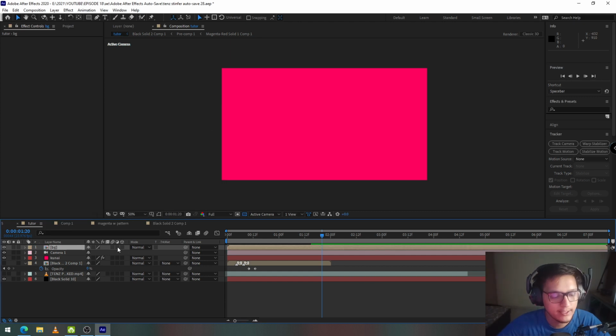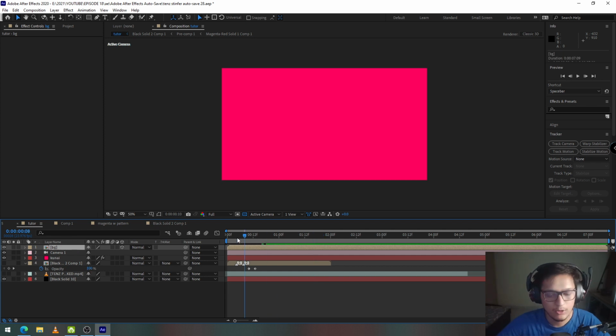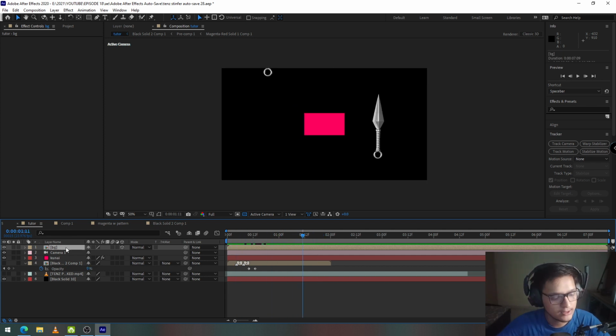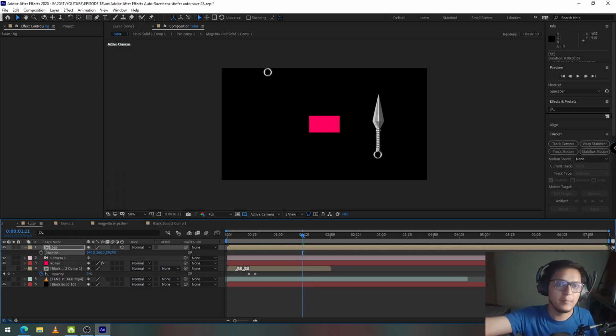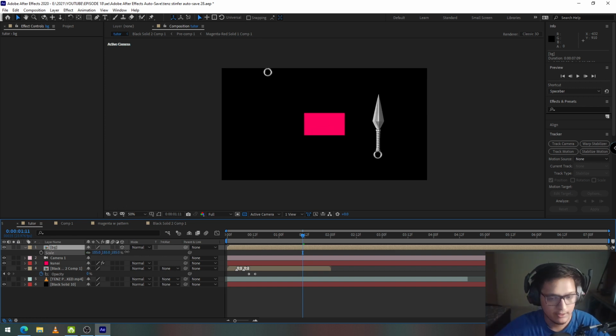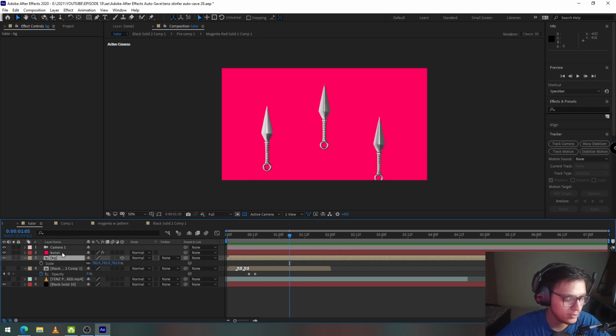Now I'm going to turn this layer into a 3D layer by pressing this button so that it interacts with the camera well. I'm going to go to the point where camera zooms out. I'm going to select the BG layer, press P and increase the Z value so that the BG layer is far behind and creates a separation between the layer of kunais and BG layer so that they are further from each other. And then I'm going to press S, increase the scale value so it fits the screen. Now it hides the kunai layer, so I'm going to bring it below the kunai layer so the kunais appear in front of it.